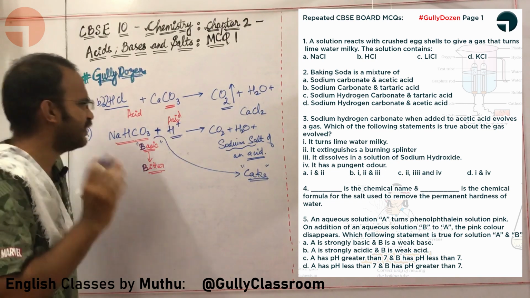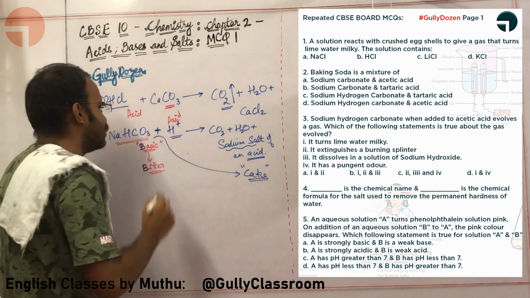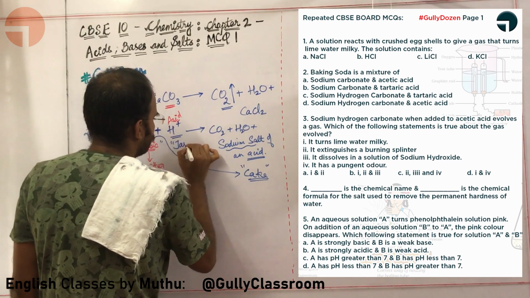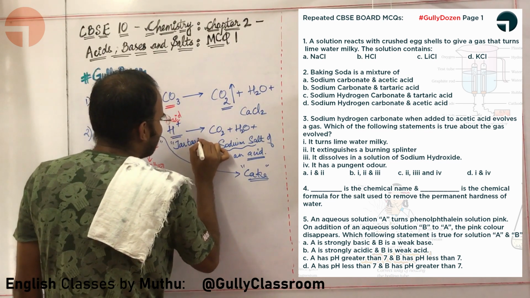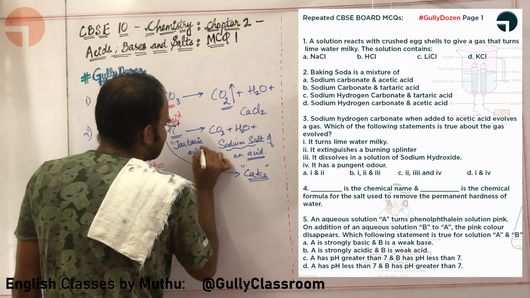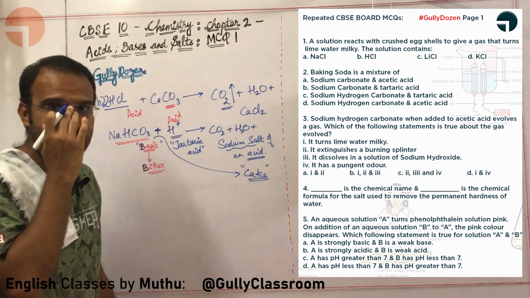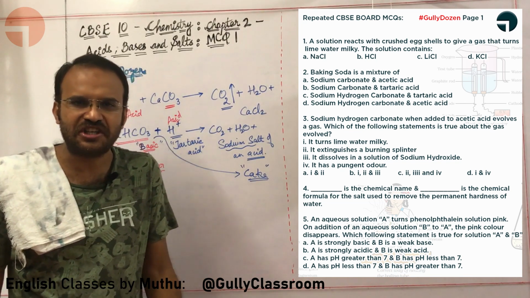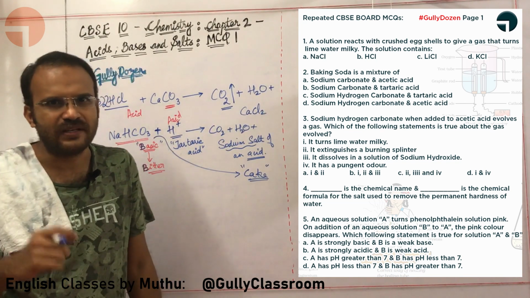Okay sir, I am fine with the explanation. What acid are you going to use here? The famous acid that we are going to use here is tartaric acid. Sir, where is tartaric acid present? Tartaric acid is present in tamarind. What is tamarind called in Hindi? Tamarind means imli.